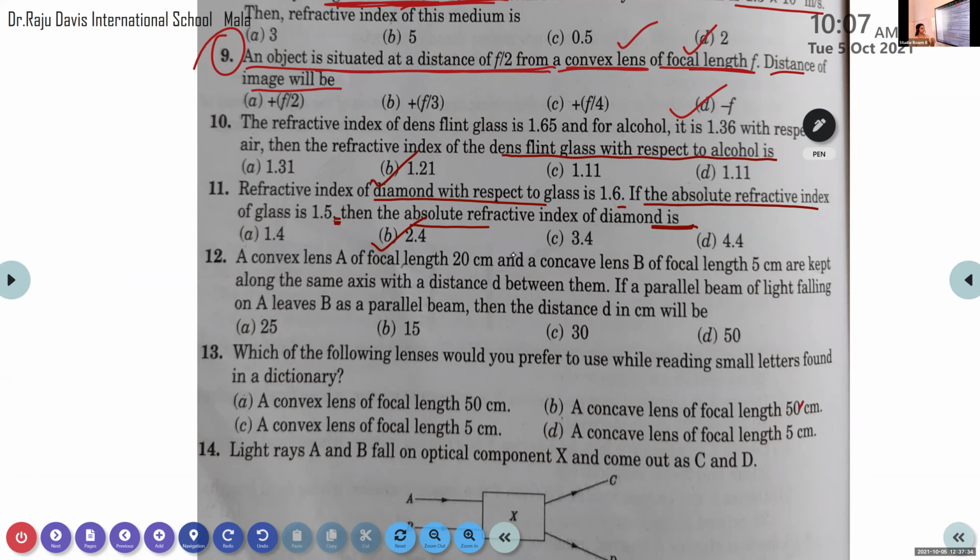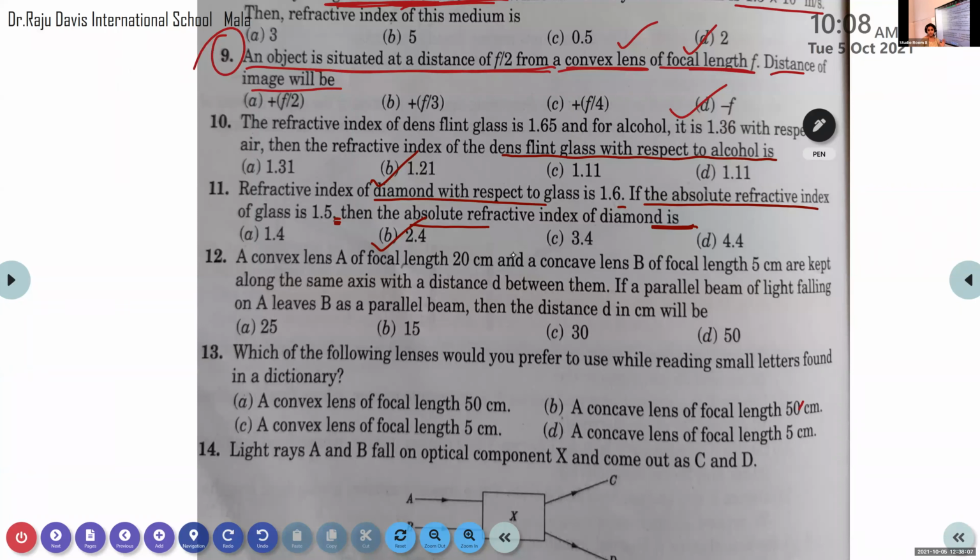Question number 12. A convex lens A of focal length 20 centimeter and a concave lens B of focal length 5 centimeter are kept along the same axis with a distance D between them. If a parallel beam of light falling on A leaves B as a parallel beam, then the distance D in centimeter will be 25, 15, 30, 50.